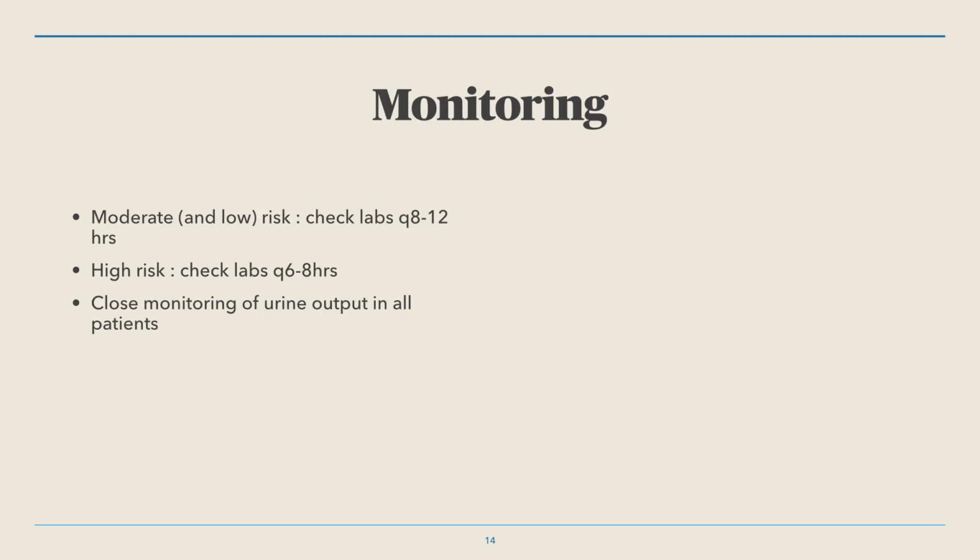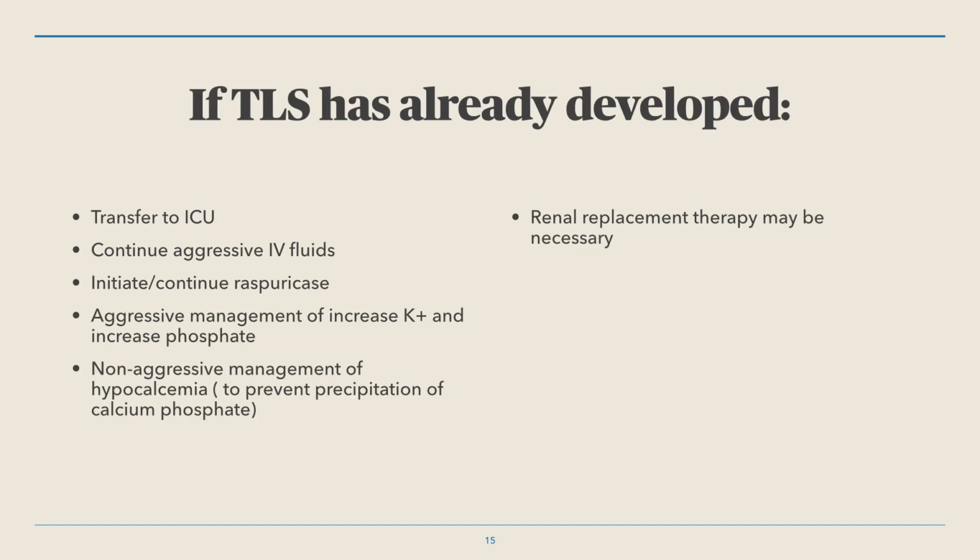Coming to the monitoring, for moderate or low risk patients, we have to check the labs every 8 to 12 hours. And for high risk patients, check the labs every 6 to 8 hours. Close monitoring of urine output in all patients. If TLS has already developed, then we have to start aggressive IV fluids, initiate rasburicase, aggressive management of increased potassium and increased phosphate, non-aggressive management of hypocalcemia so as to prevent precipitation of calcium phosphate, transfer the patient to ICU if needed, and finally renal replacement therapy if the patient needs it.